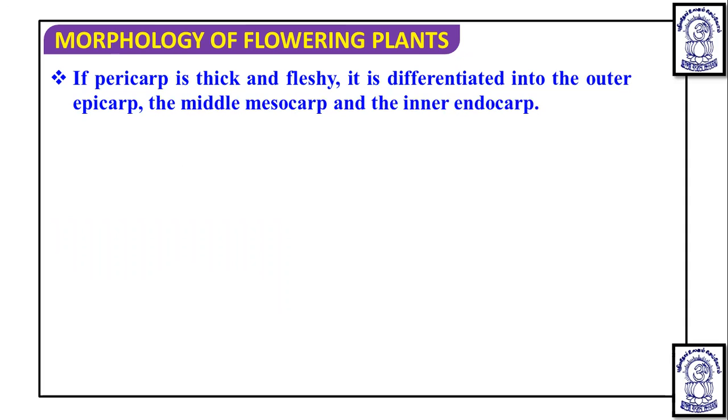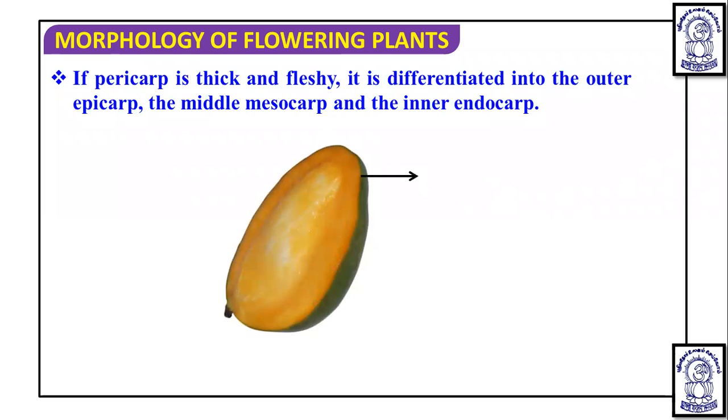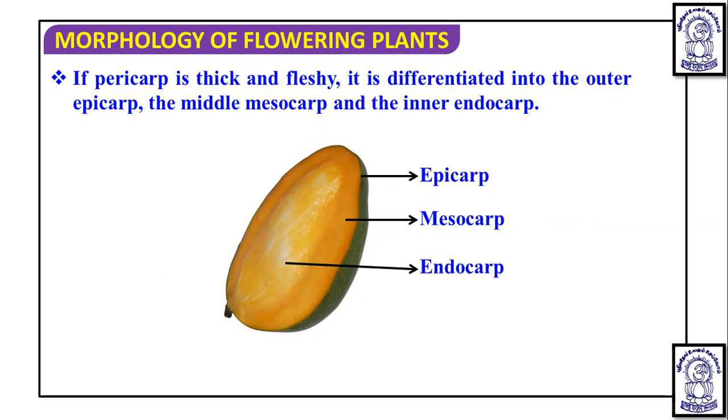If the pericarp is thick and fleshy, it is differentiated into three layers. The outermost region is known as the epicarp, then the middle one is the mesocarp, and the innermost region is the endocarp. So see, the skin is the epicarp, then this is the mesocarp, and then the inner endocarp will be observed.